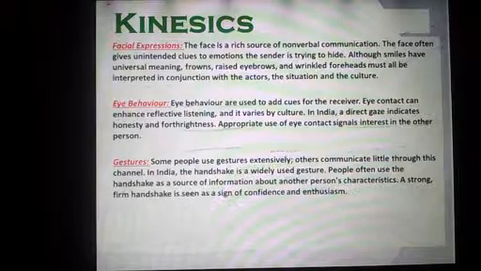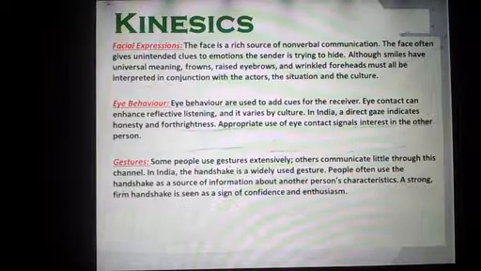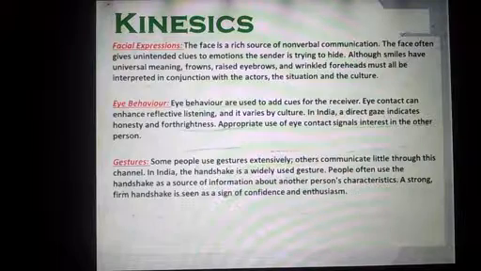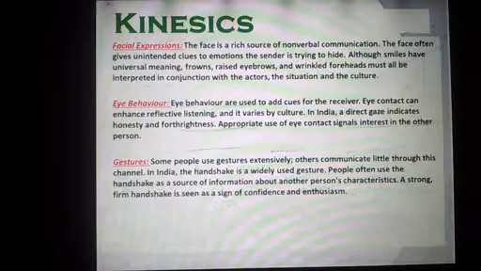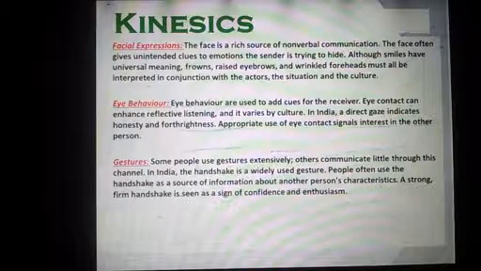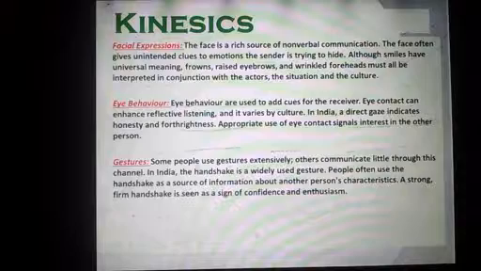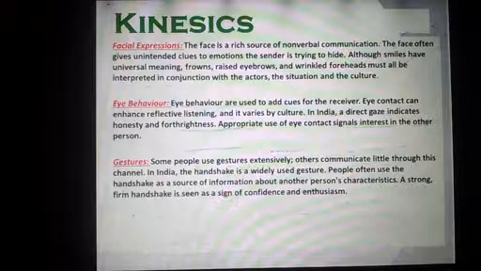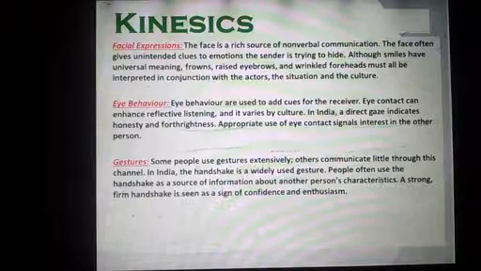Then you have eye behavior. Eye behavior is used to add cues for the receiver. Eye contact can enhance reflective listening, and it varies by culture. In India, a direct gaze indicates honesty and forthrightness. Appropriate use of eye contact signals interest in the other person.